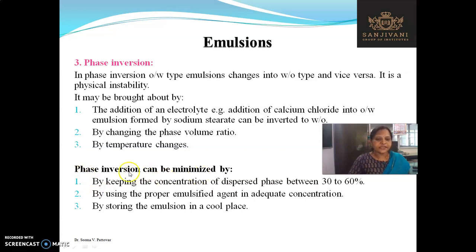This can be minimized, that is, phase inversion can be minimized by keeping the concentration of the dispersed phase between 30 to 60%, by using proper emulsifying agent in adequate concentration, and storing the emulsion in a cool place. So this is very necessary to avoid the phase inversion. So this is the complete note about the stability of the emulsion.